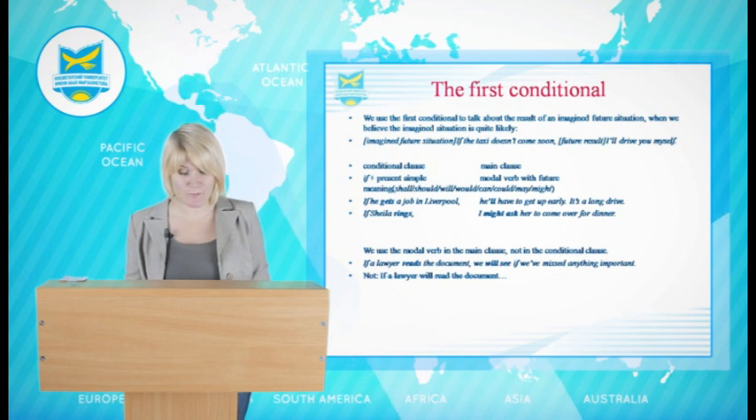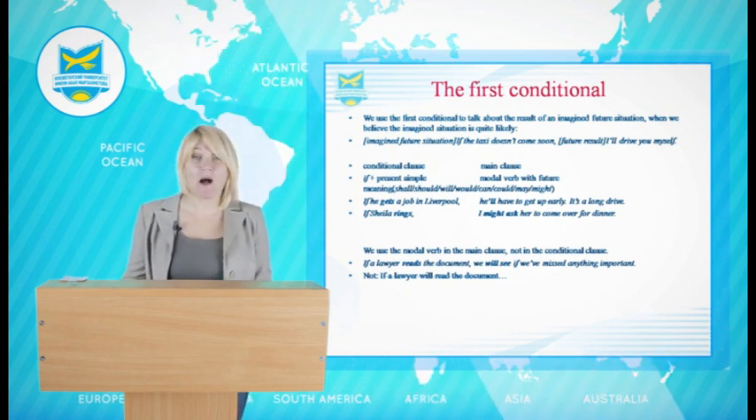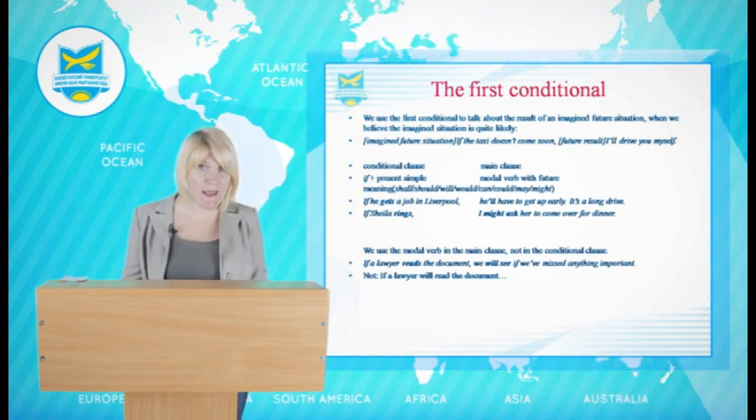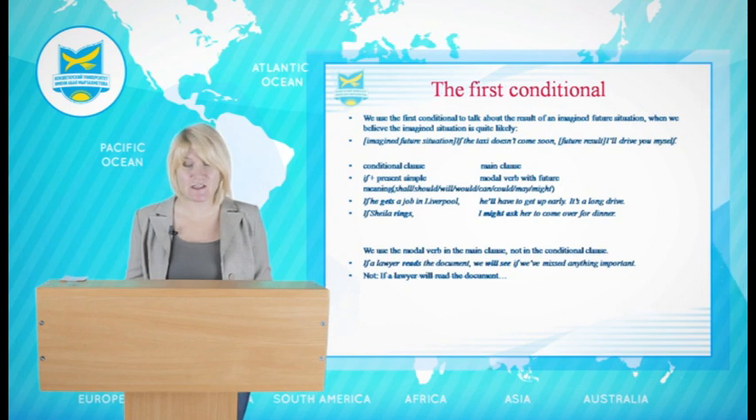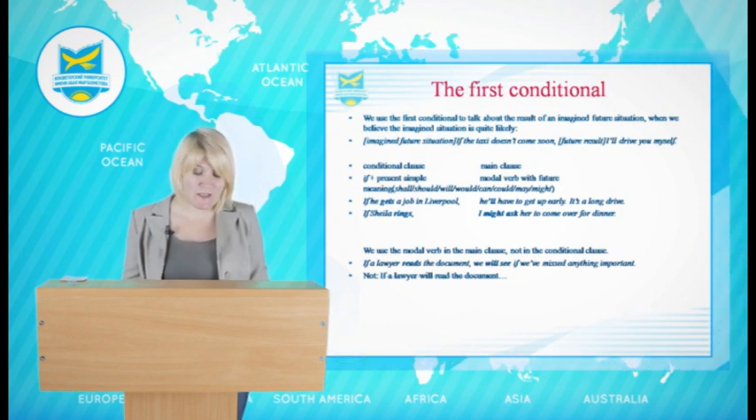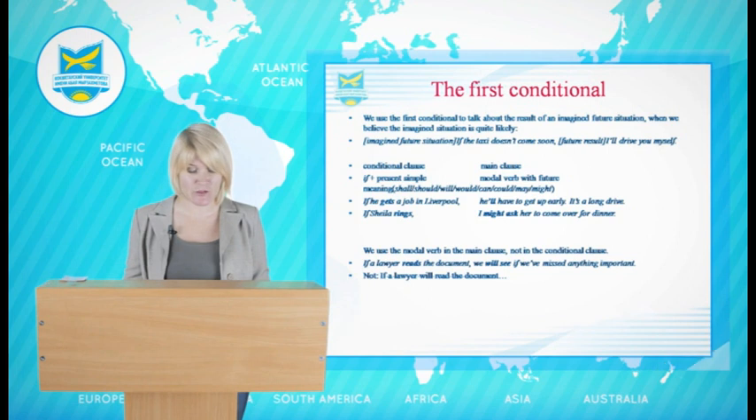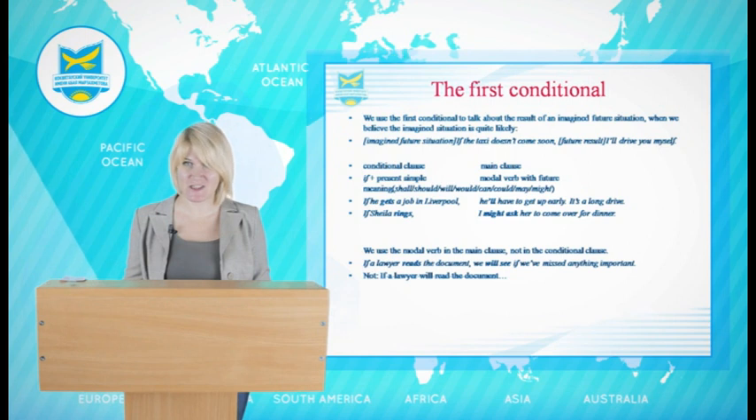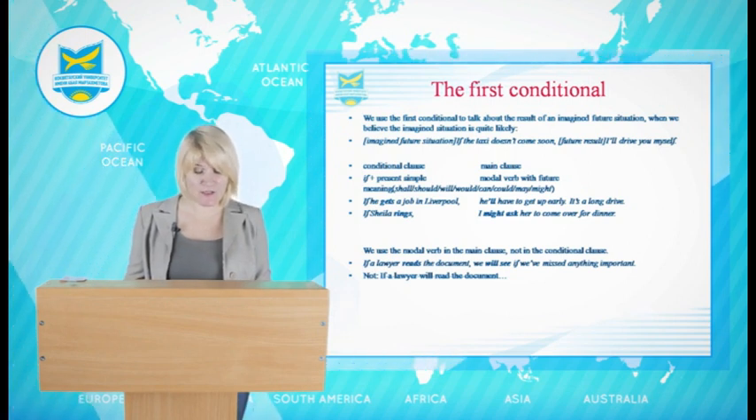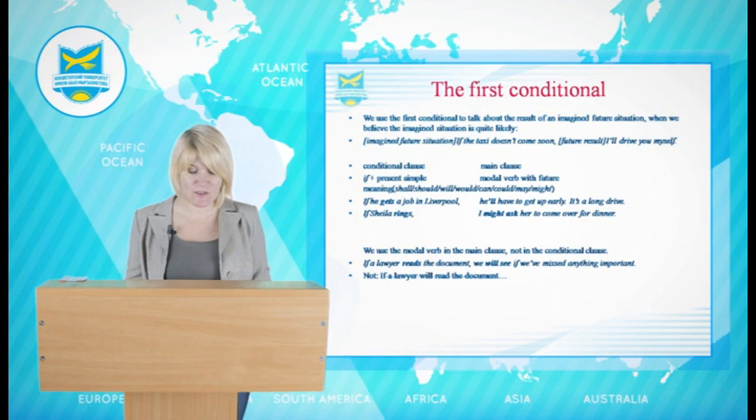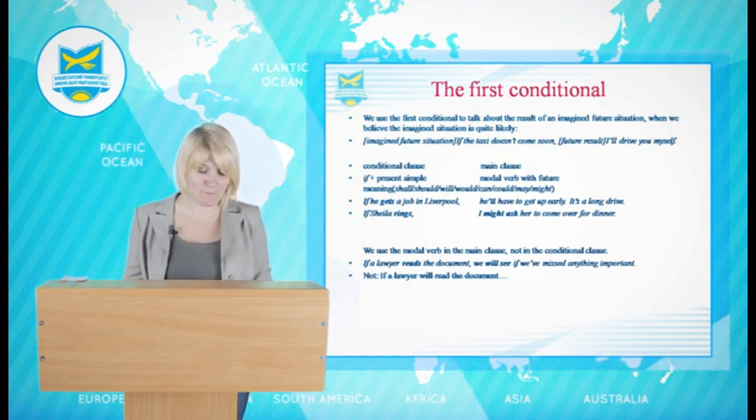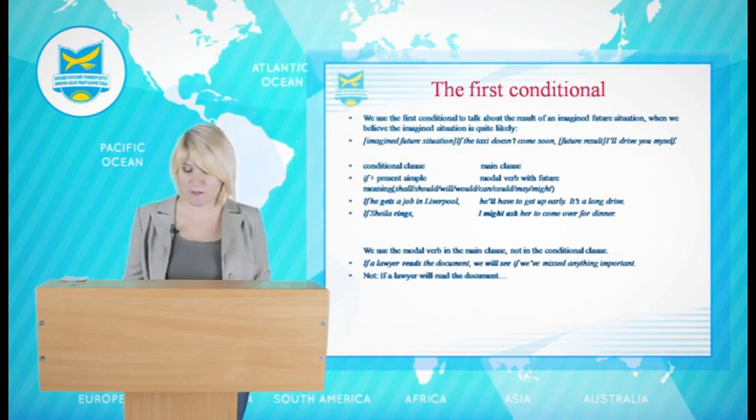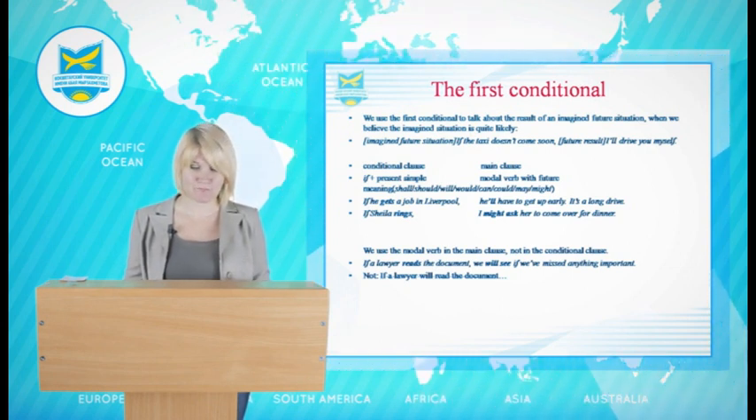We use a past form in the conditional clause to indicate a distance from reality, rather than indicating past time. We often use past forms in this way in English. We use would in the main clause, not in the conditional clause. If you decided to take the exam, you would have to register by 31st of March. But don't say it like this: if you would decide to take the exam. It's not correct.